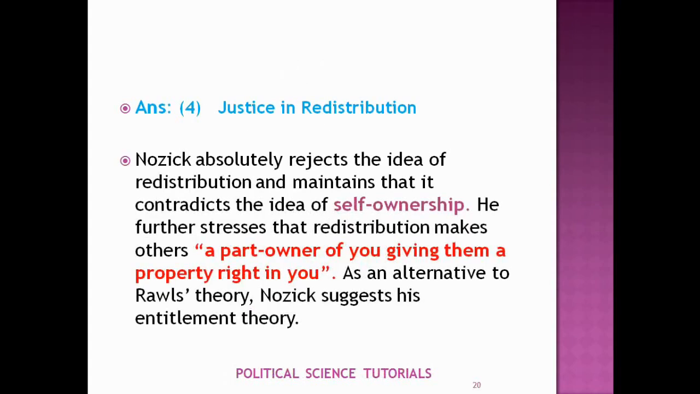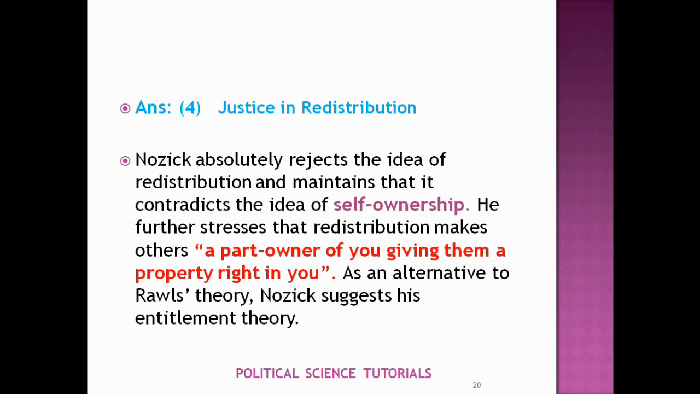The idea of redistribution through distributive principle was the main theme of Rawls' theory of justice, and Nozick was a hard critic of this principle. According to Nozick, redistribution makes others a part owner of you, giving them a property right in you, which can never be justified. So he suggests his theory of entitlement, where he introduced the idea of justice in acquisition, justice in transfer, and justice in rectification.